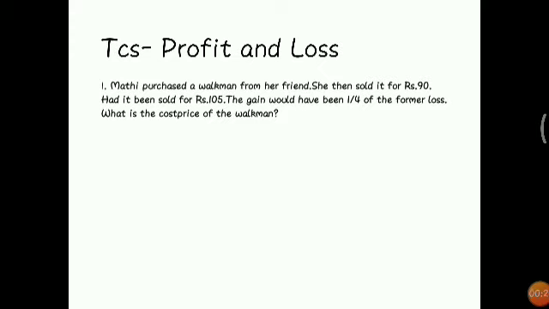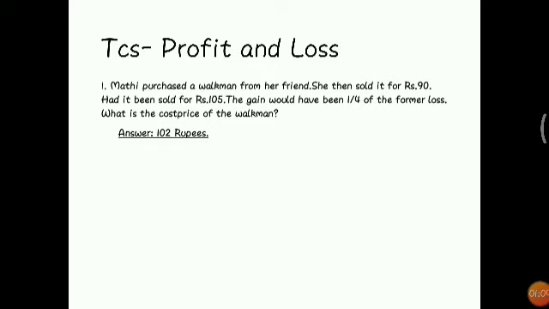The first question. Madhi purchased a Walkman from her friend. She then sold it for rupees 90. Had it been sold for rupees 105, the gain would have been 1 by 4, or 0.25, of the former loss. What is the cost price of the Walkman? It is simply this: Madhi bought a Walkman from her friend, and after some usage Madhi sold it for rupees 105. What is Madhi's gain percentage? Madhi's gain percentage is equal to the former loss. Former means her friend's.